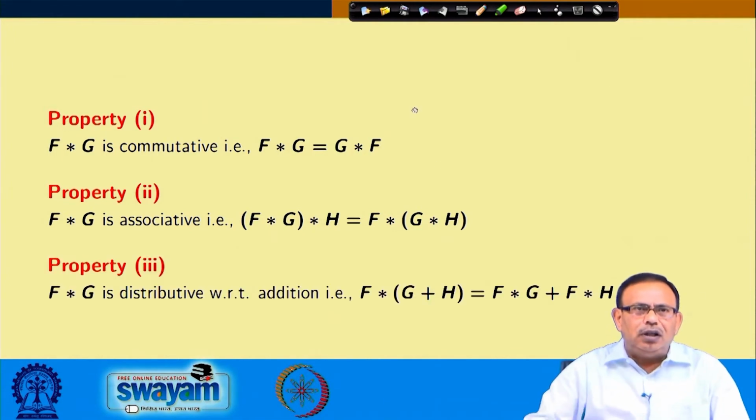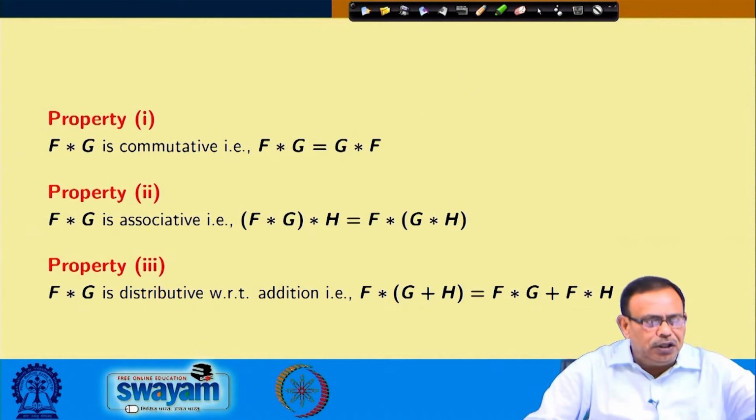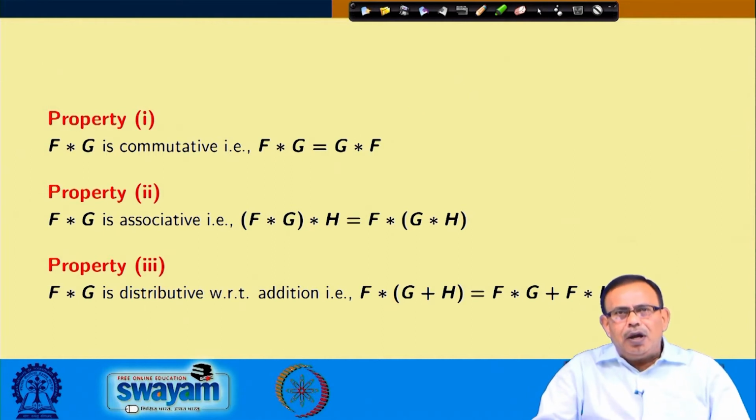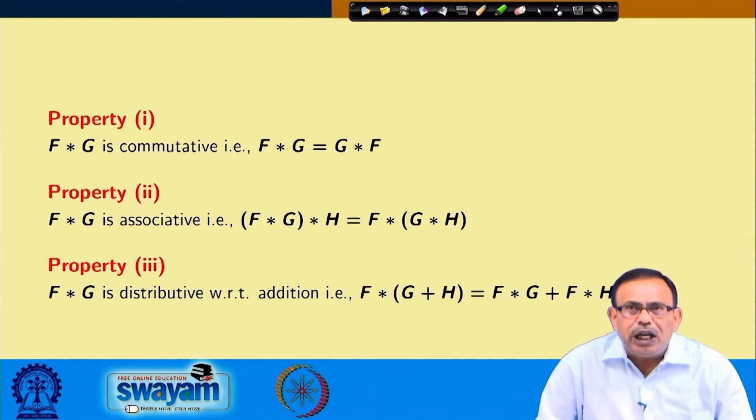And the third one is that f star g is distributive only with respect to addition. Please note this one: f star g is distributive with respect to addition, that is, f star (g plus h) is equal to f star g plus f star h. So, f star (g plus h) equals f star g plus f star h.